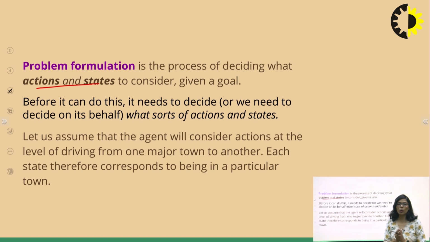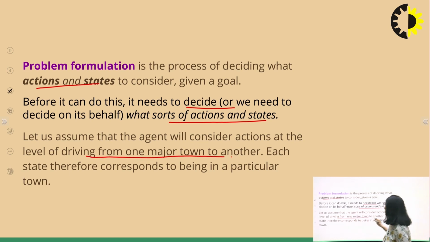So now we have a goal. To satisfy that goal, we have to perform some actions. And when we perform that action, we will reach a new state. So what actions we need to consider and what state we will reach after applying those actions all come in your problem formulation. Before it can do this, it needs to decide what sort of actions and states it wants to consider. So let us assume that the agent will consider actions at the level of driving from one major town to another town.